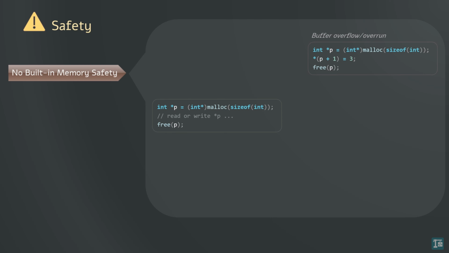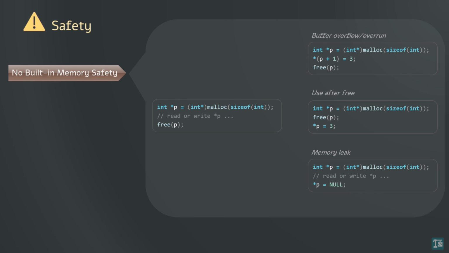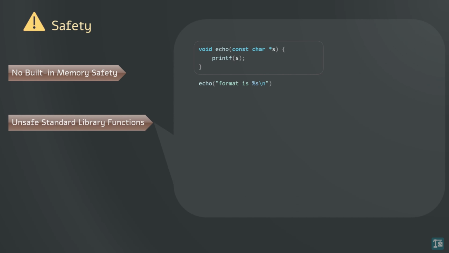Use after free errors, where an address is used after the underlying memory is freed. Memory leaks, where allocated memory is not freed. These bugs are often difficult to detect and can lead to security vulnerabilities. Standard library functions. C's standard library contains functions like printf and strcpy that can be easily misused.